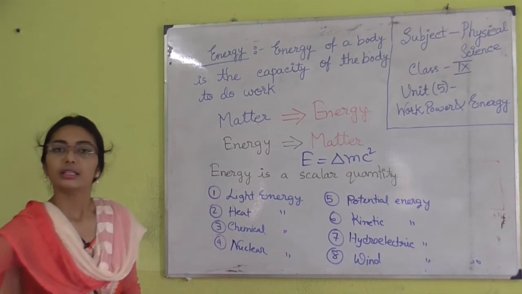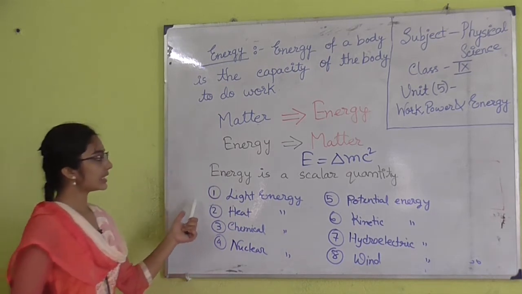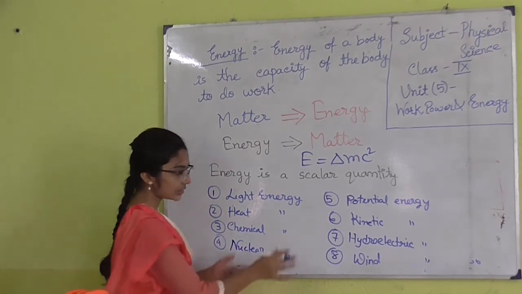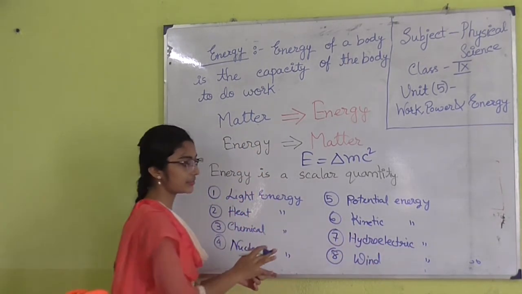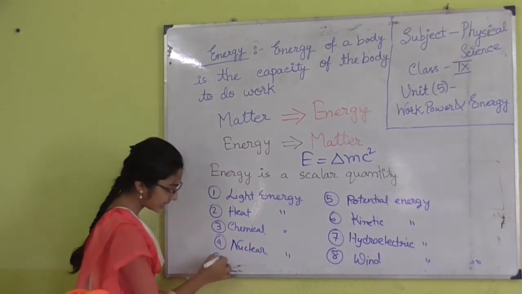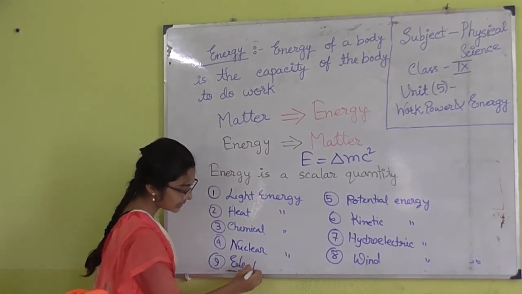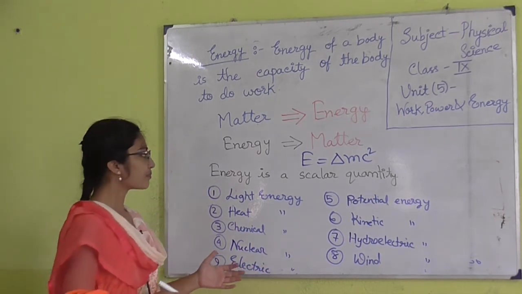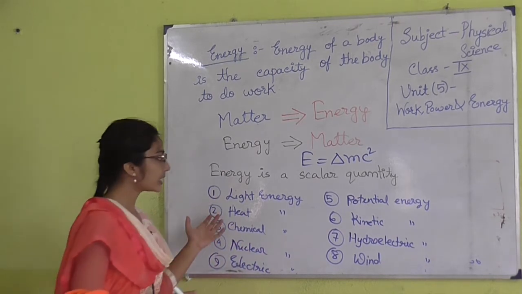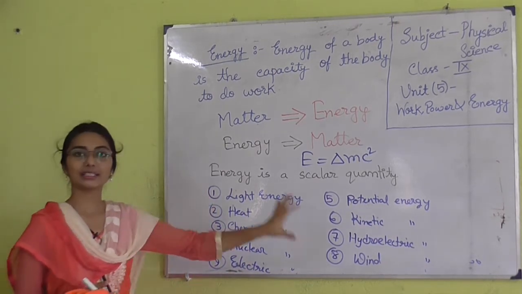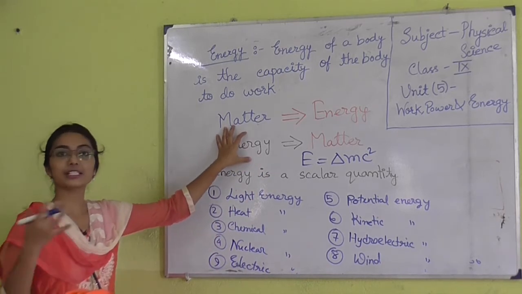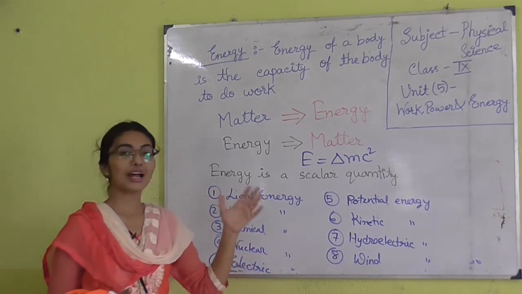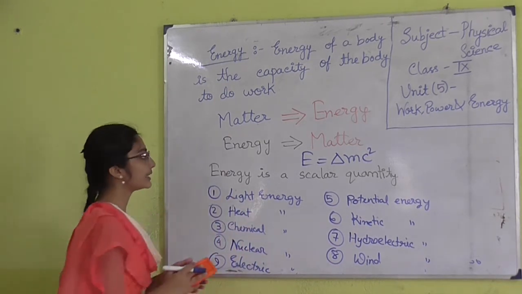Okay. So, you have to know that. I forgot to mention electric energy. Hydroelectric energy is different and electric energy is different. Electric energy is that due to which we are getting electricity. So, electric energy is another type of energy. All the energies can be convertible from one form to another form. Energy cannot be destroyed or created, it can only be transferred from one form to other different forms.